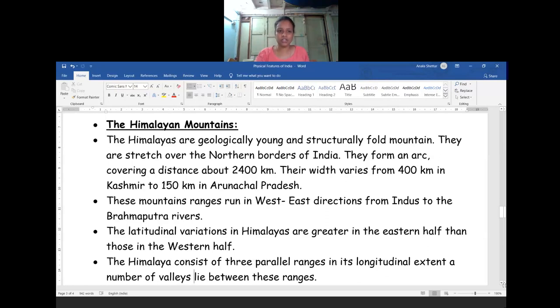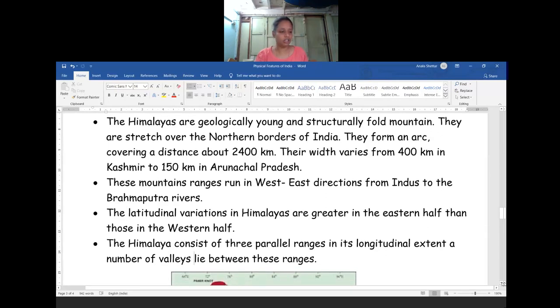They stretch over the northern boundaries of India and form an arc. We see the Himalayan mountains in our country in the form of an arc. The area covered by the Himalayan mountains in our country is 2,400 kilometers, and the width of the Himalayan mountains is 400 kilometers in Kashmir. We will see the variations in the two.